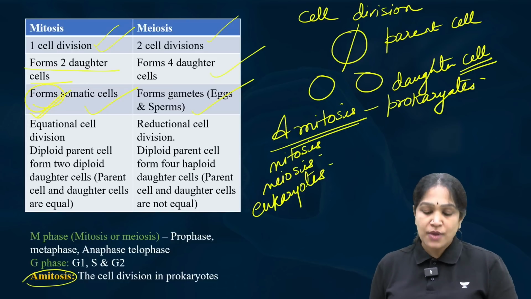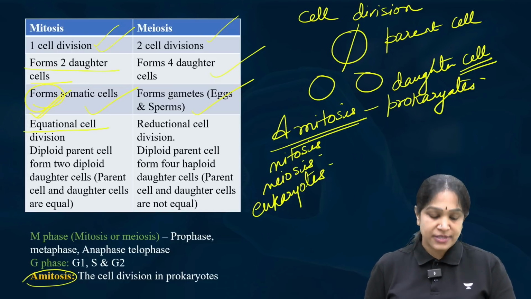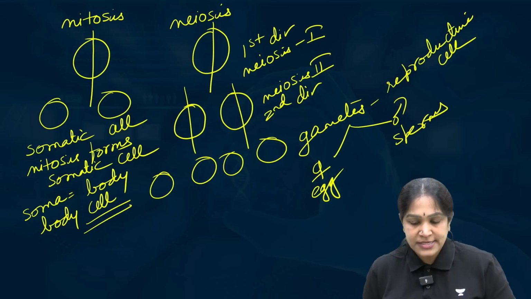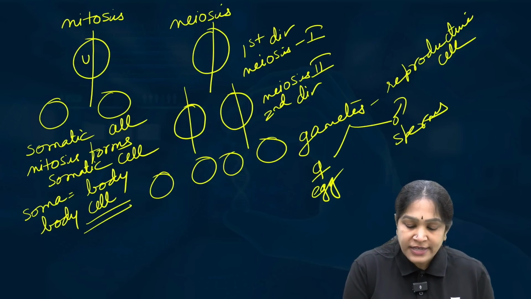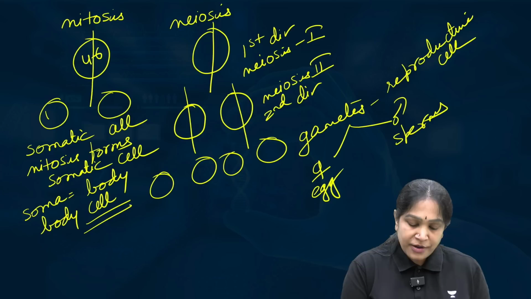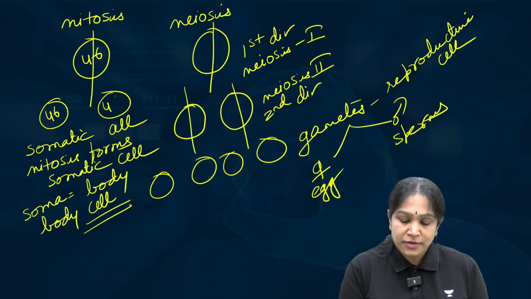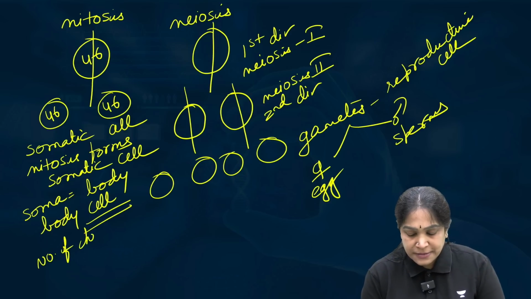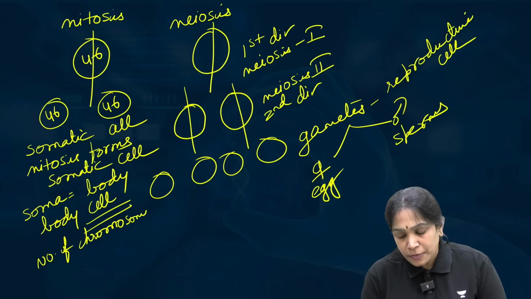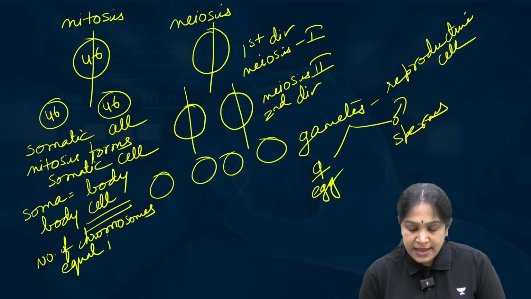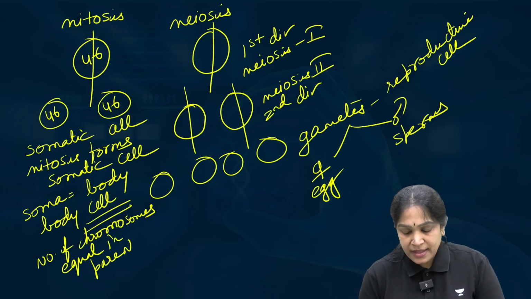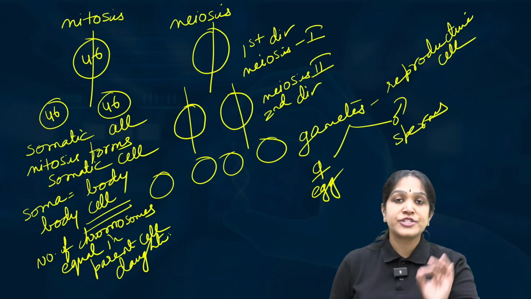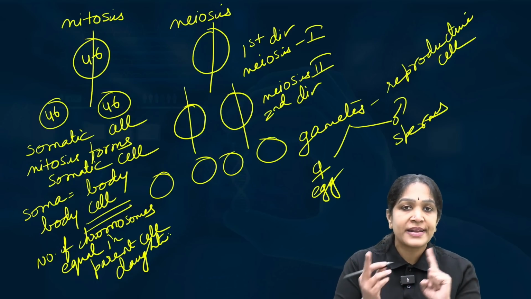Mitosis is called equational cell division. Why is mitosis called equational cell division? Because here you have 46 chromosomes, here also you have 46, here also you have 46. It means the number of chromosomes is equal in the parent cell and daughter cell. Therefore, this is called equational cell division.